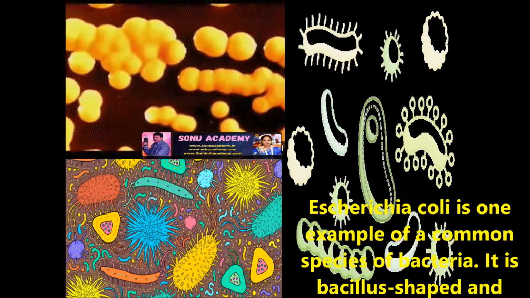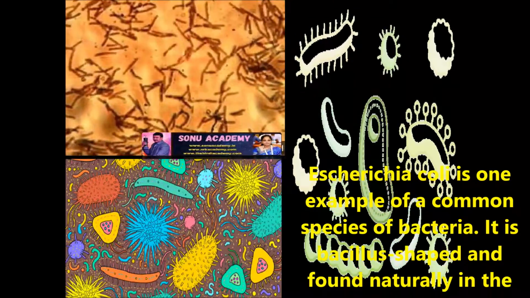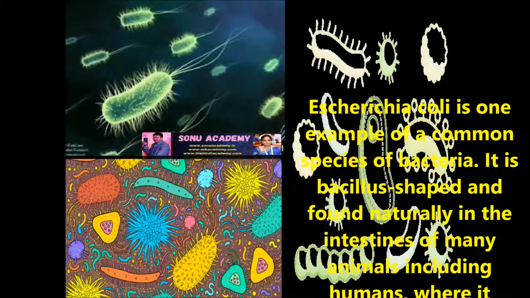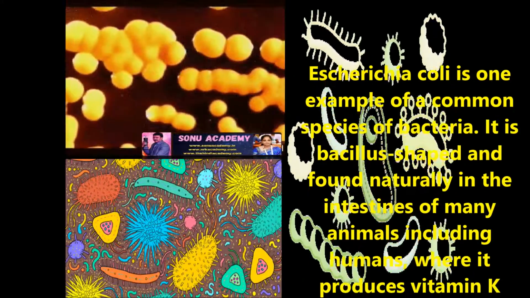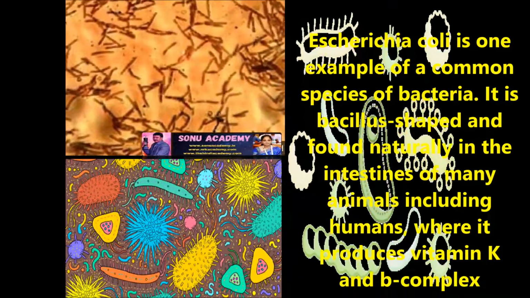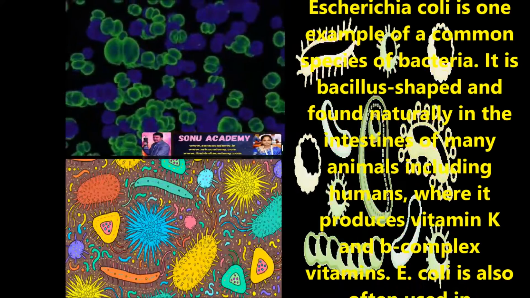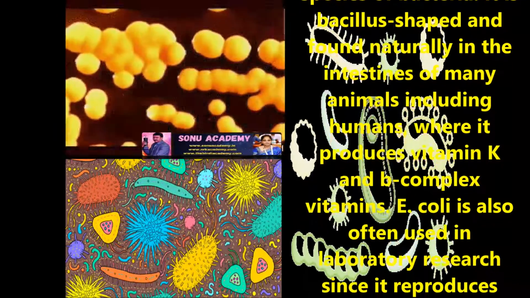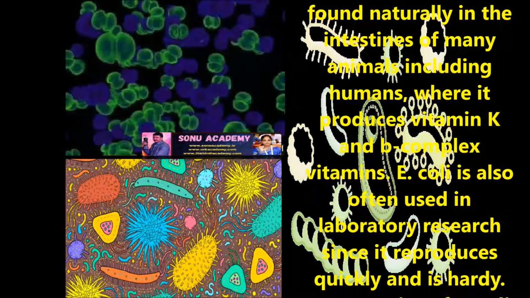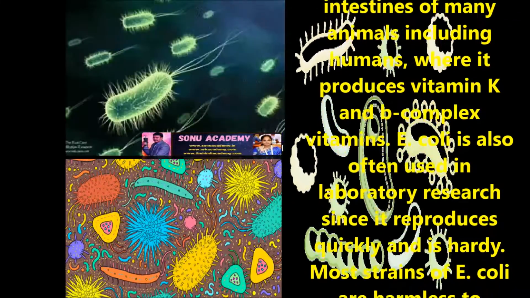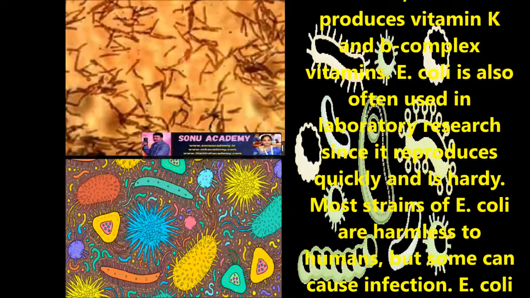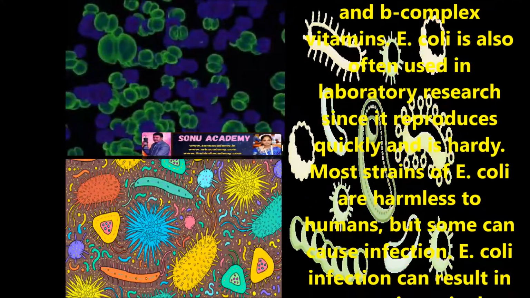Now let us discuss some of the examples of bacteria. First one is Escherichia coli, one example of a common species of bacteria. It is bacillus shaped and found naturally in the intestine of many animals including humans, where it produces vitamin K and B complex vitamins. E. coli is also often used in laboratory research since it reproduces quickly and is hardy.